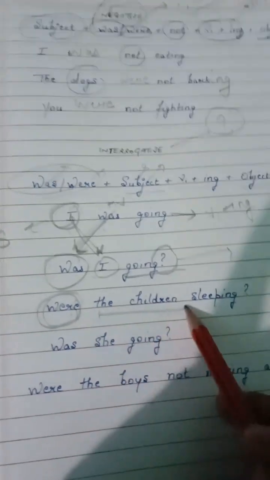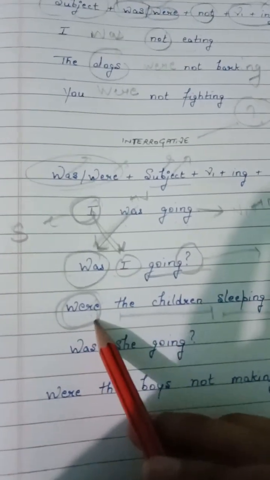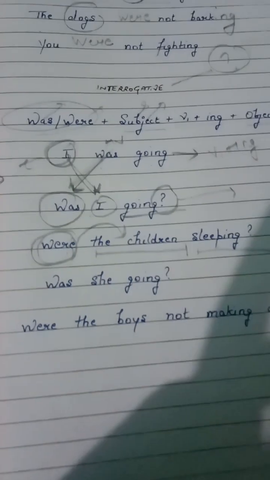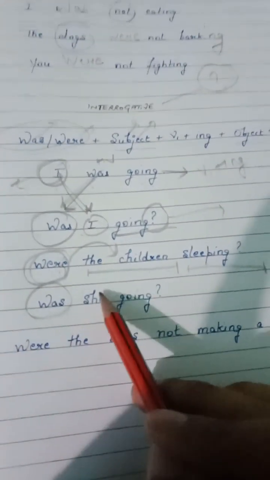Now, "Were the children sleeping?" "Were" is the helping verb. Repeat after me: helping verb. What is this? Subject, and this is V1 plus ing. Now why have we used "were"? Because children are plural. Child, children. In the next sentence: "Was she going?"